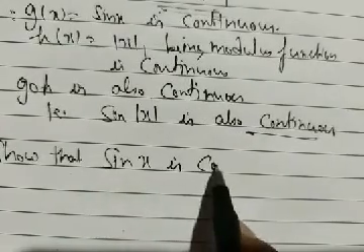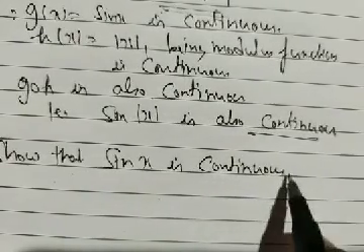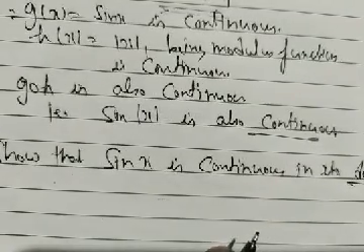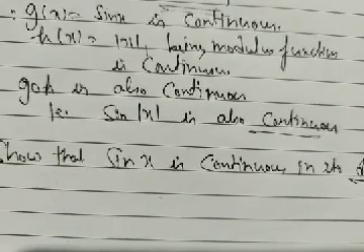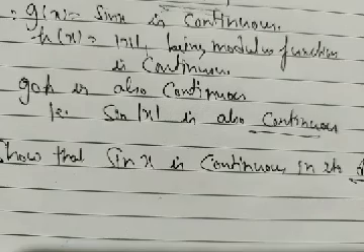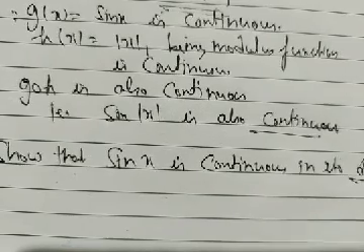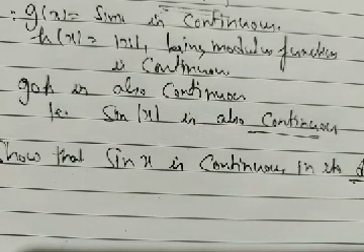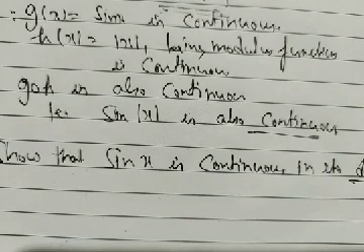So sin x is continuous in its domain. We are going to show that our sine function is a continuous function there. I already told you yesterday that our trigonometric functions like sin x, cos x, tan x, cot x, cosec x, all these are continuous functions in their domain. We can easily show that our sine and cosine functions are continuous in their domain.